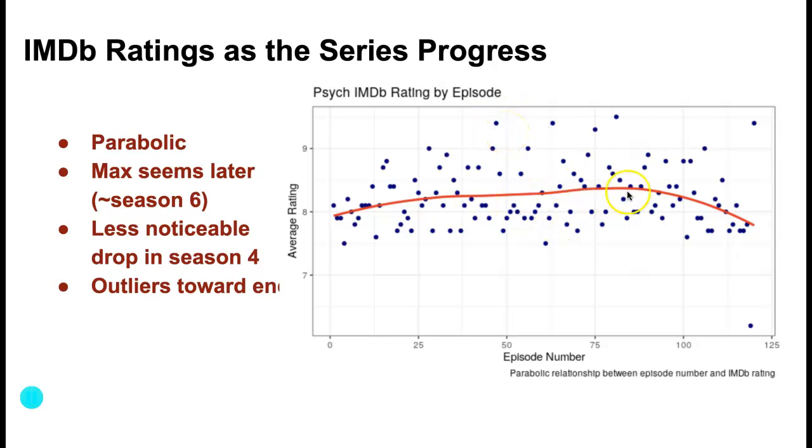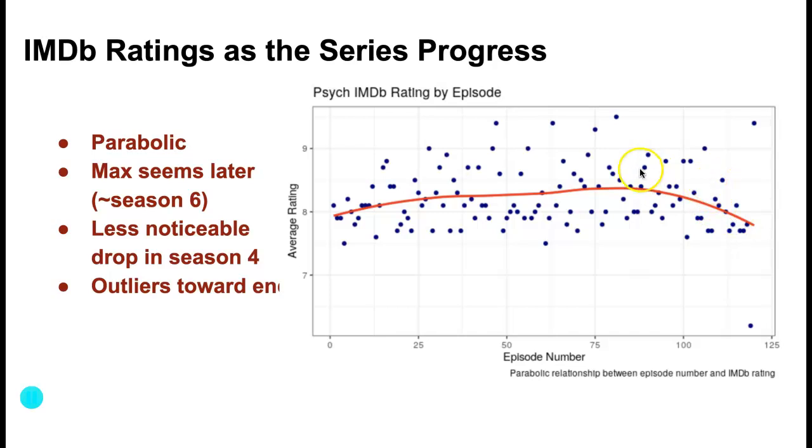And one thing I saw was that the maximum actually seemed a lot later in the series. Season 5 would be around where the 75 mark is. It seems more like it's around season 6. But then this drop off is way steeper than it seemed in the last graph, which is also really interesting.